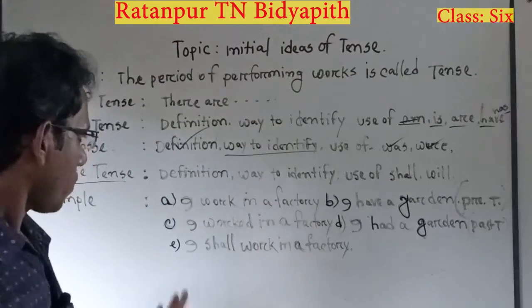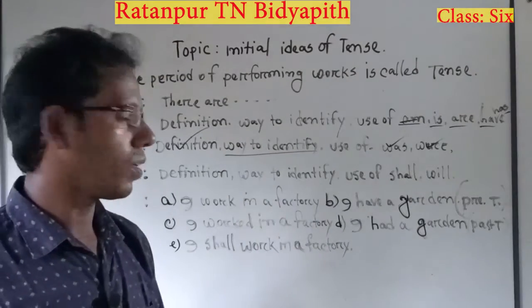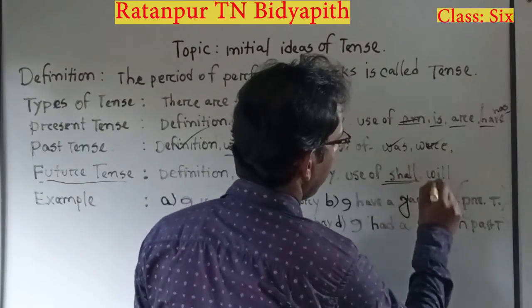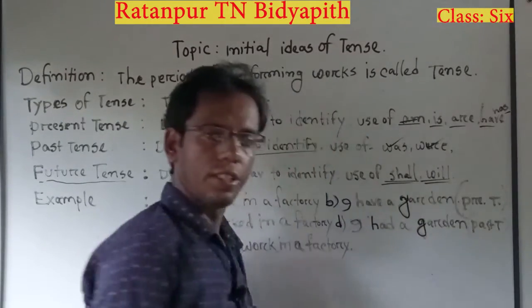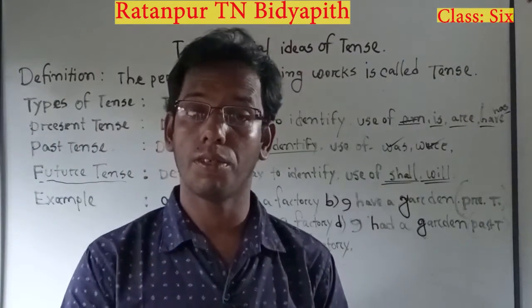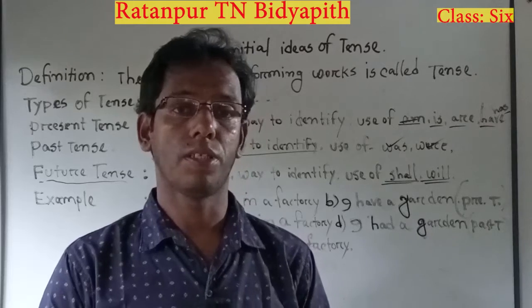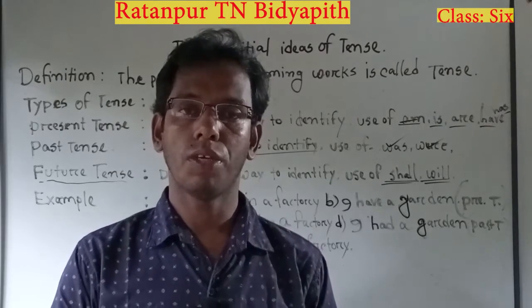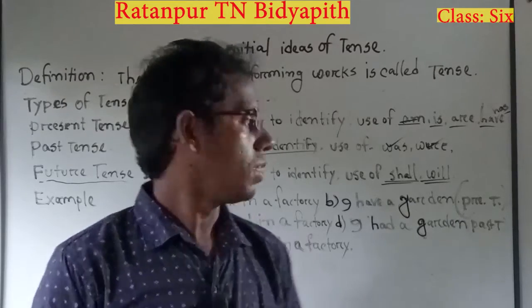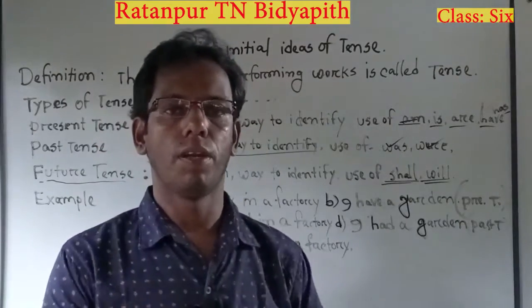Okay, now we have to know about the use of shall and will. Shall is generally used after the first person, but there are exceptions too. Now we are not discussing the exceptional points. We are only discussing the main, general or simple point.